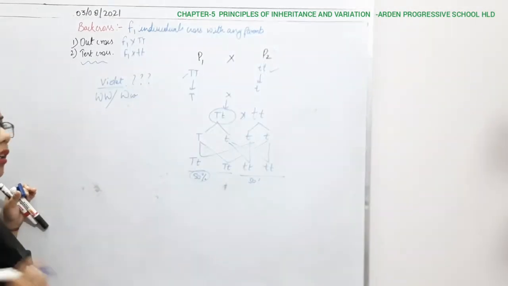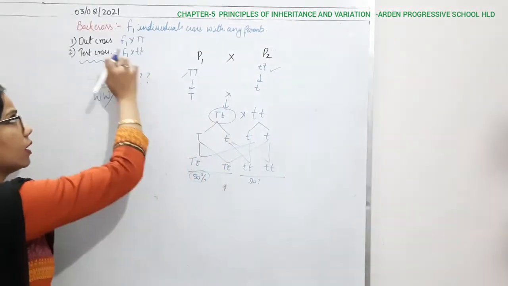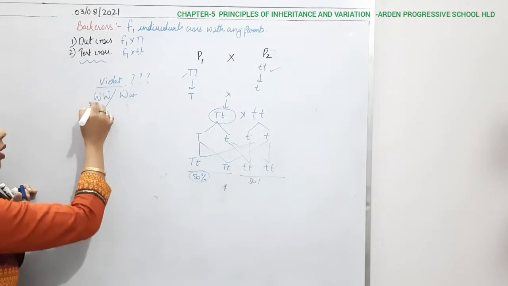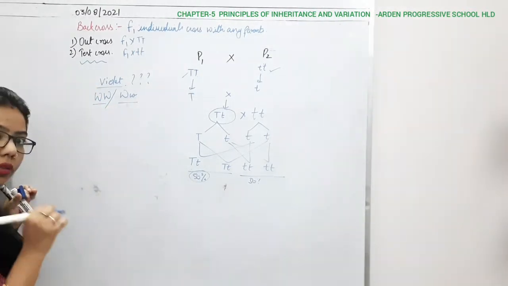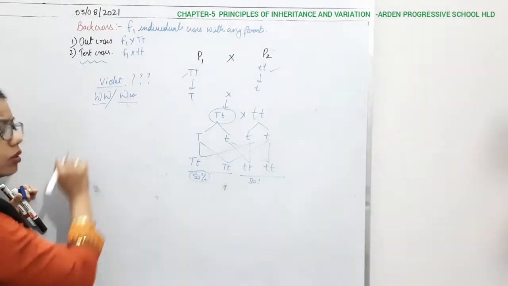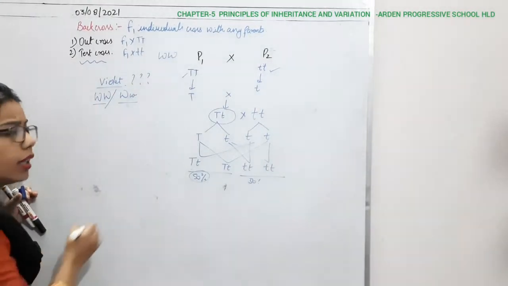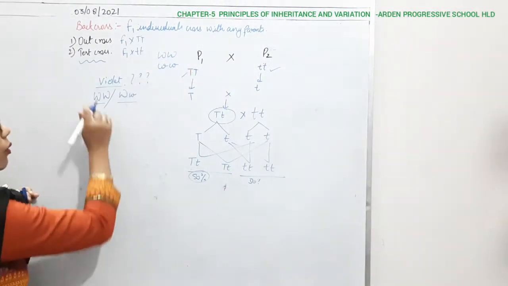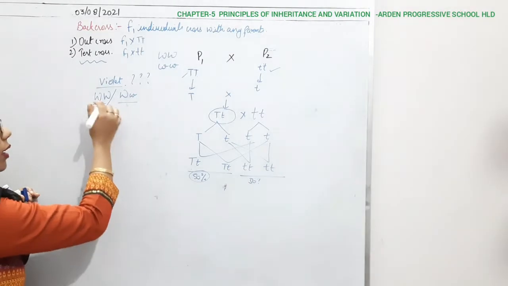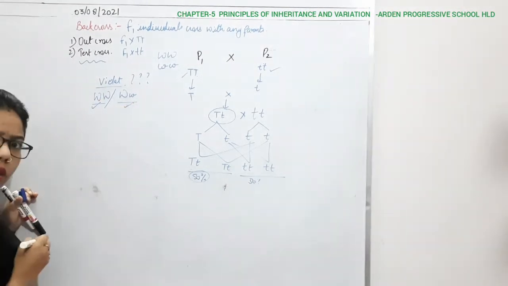So how can we find out? We will make the cross combination of the test cross. It means we will cross this one with the recessive one, as well as this one with the recessive one. Why? Because this WW is a dominant trait, and small w is a recessive trait. So we have two conditions: it can be homozygote dominant or it can be heterozygote dominant.